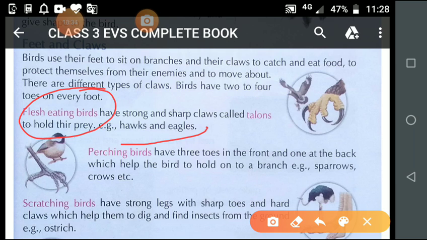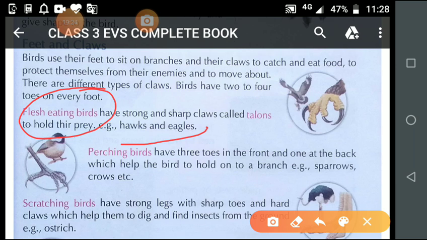And student, like eagles, hawk and kite also kill their prey and eat their flesh. So these birds kill small animals like rat, frog, and even snake also. Is it clear? So they are known as flesh eating birds.